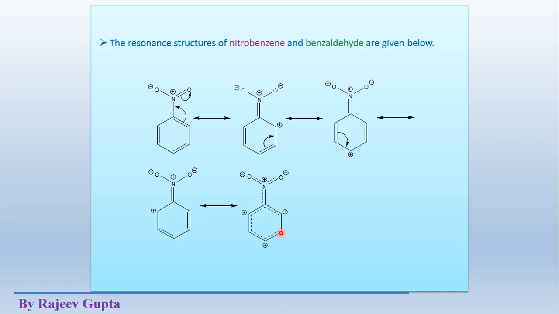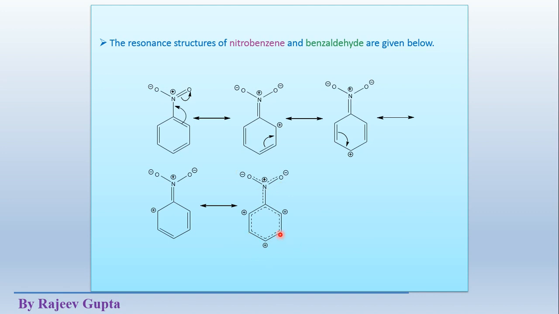So this meta position is easily available for electrophile attack. So this nitro group is actually meta directing, because the incoming electrophile will attack this meta position.